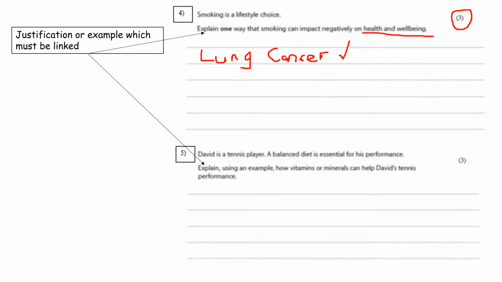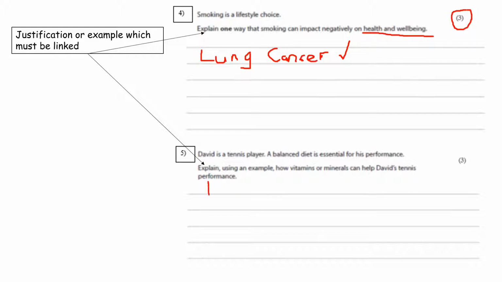So again, if we start thinking about that same sort of way that we are trying to explain for a 3-mark question to question number 5, it might help us to get a better idea about what to do. And so again, the question is explain, that means give a justification or an example which must be linked. And it says in the next bit using an example. So use an example which must be linked how vitamins or minerals, so one of them, can help David's tennis performance. So that to me says that I've got to be given an example of a vitamin or a mineral and how that might help David's tennis performance. So I'm linking it to his tennis performance.